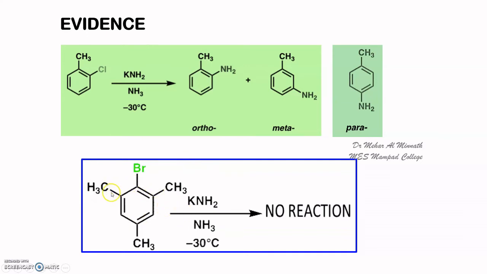See, the two ortho positions of the bromine are blocked by substituents, so benzyne cannot be formed over here. Actually, the benzyne has to be formed over here or over here, so that's not formed. So this is another evidence that the benzyne mechanism is followed here. See the temperature here, minus 30 degrees.